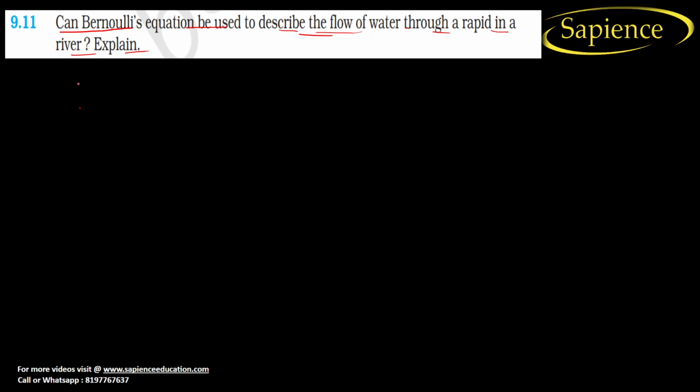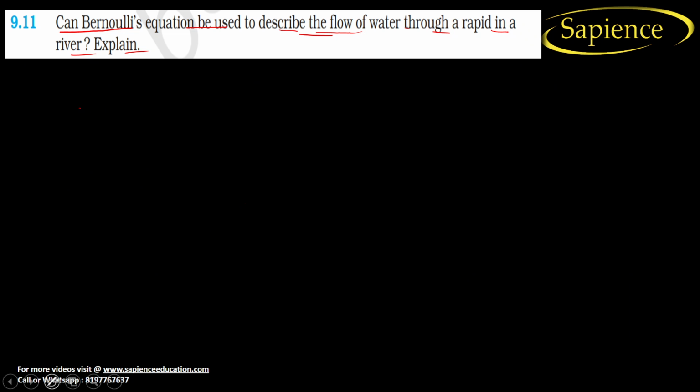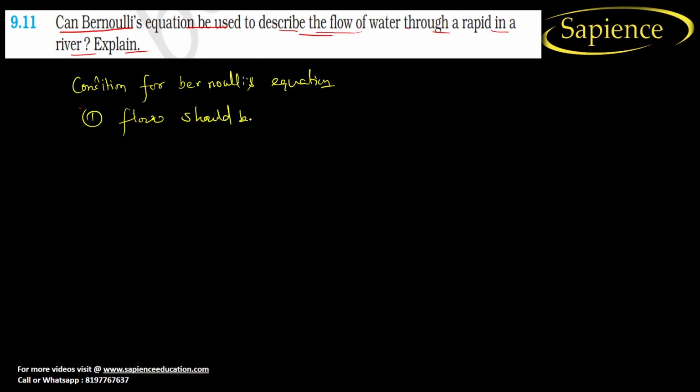The condition for Bernoulli's equation is that the flow should be steady.